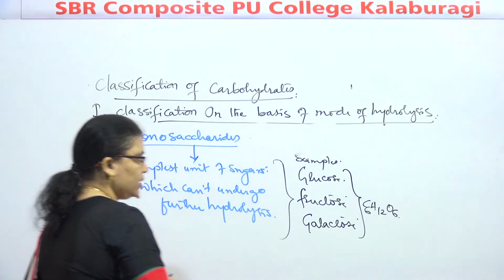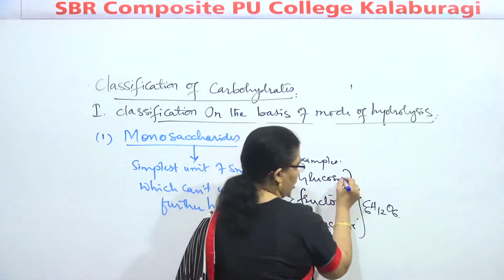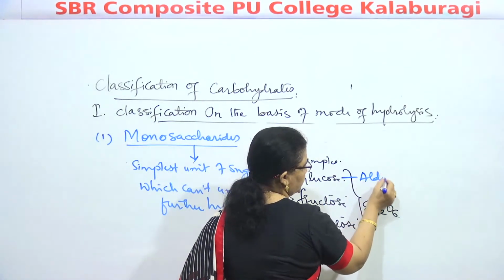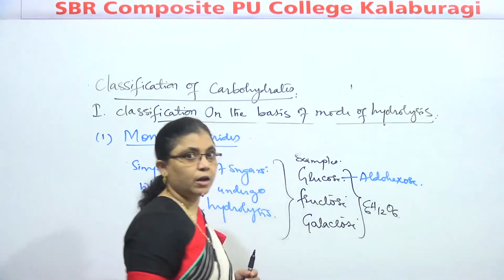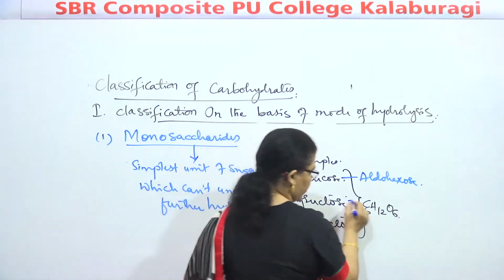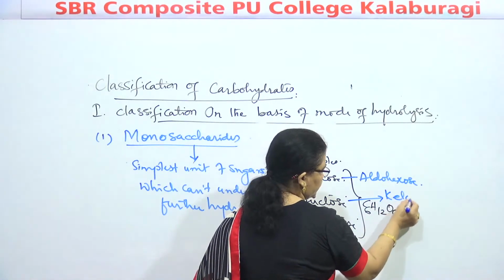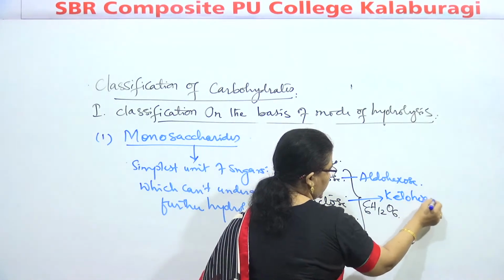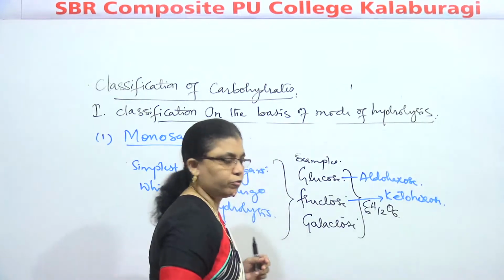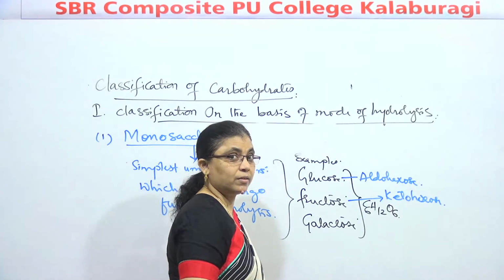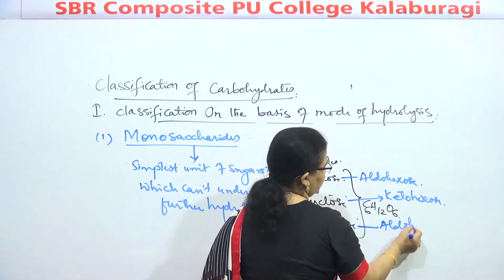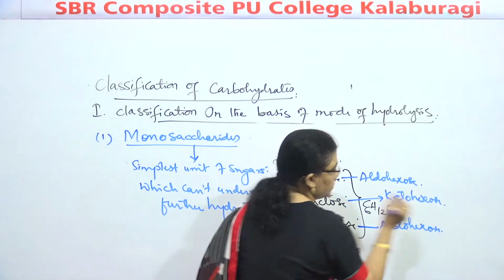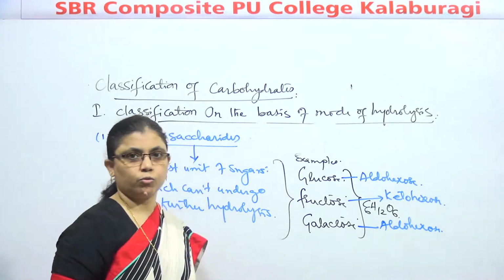Remember one thing, glucose is an aldohexose. Fructose is a ketohexose. Galactose is also an aldohexose.